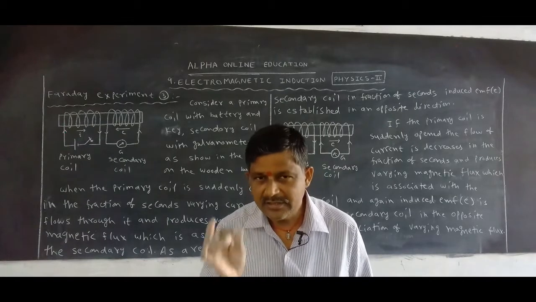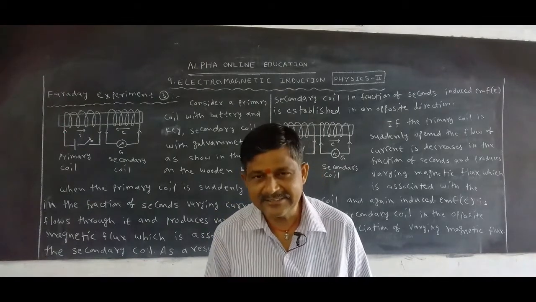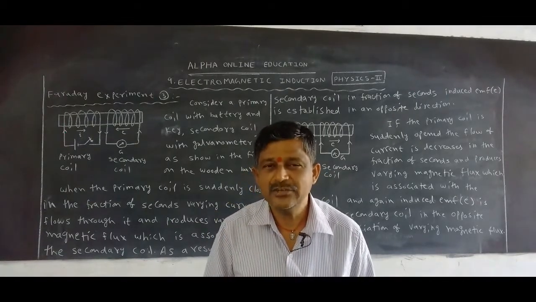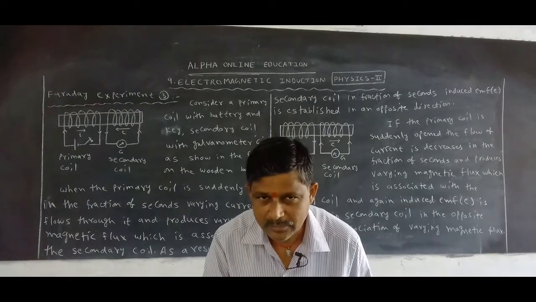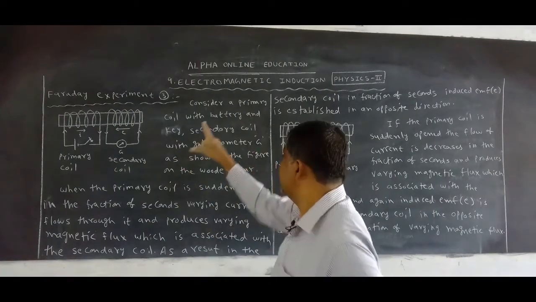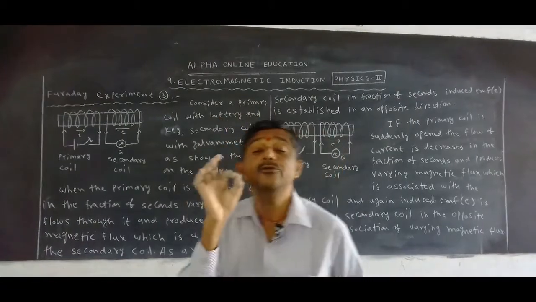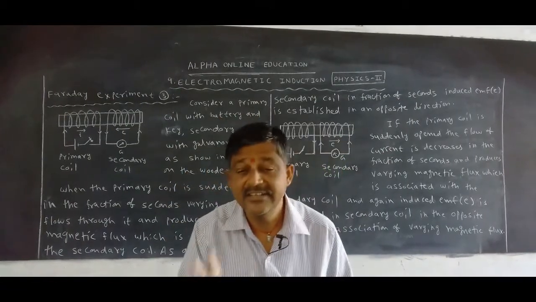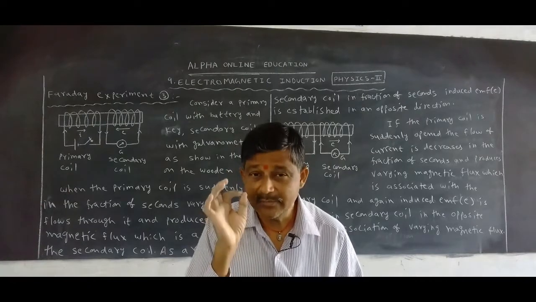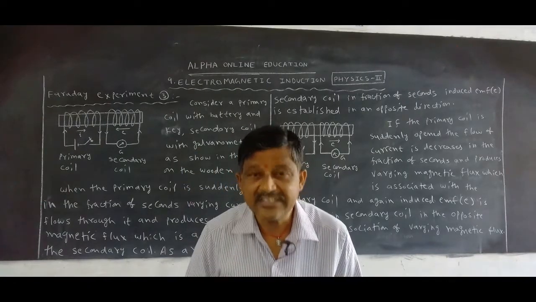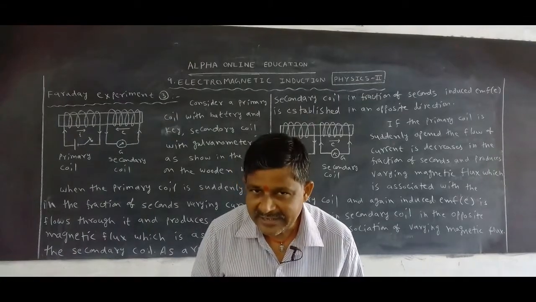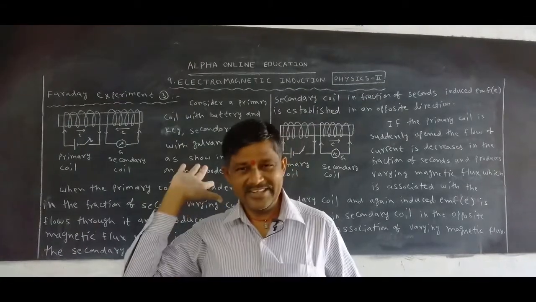In electromagnetic induction, in the coil induced EMF is established when it is associated with varying magnetic flux, but in the opposite direction.